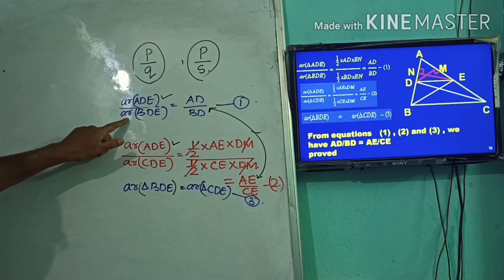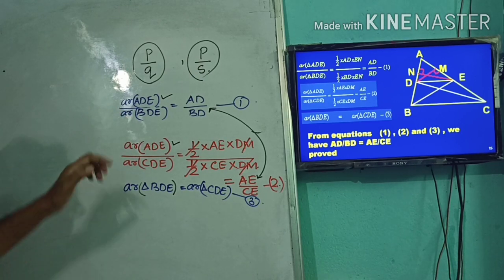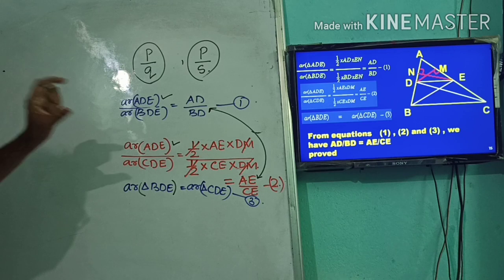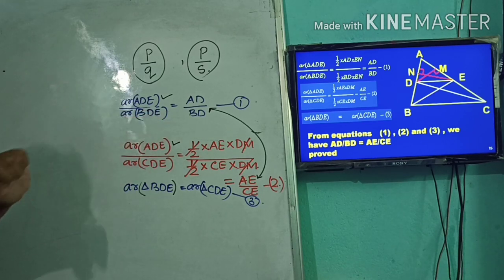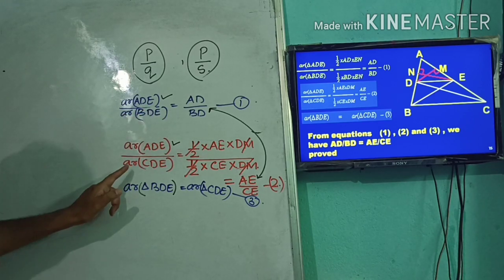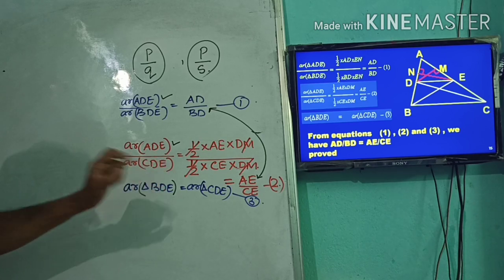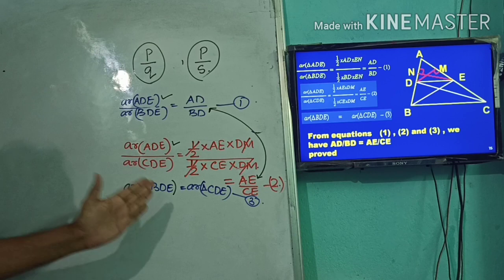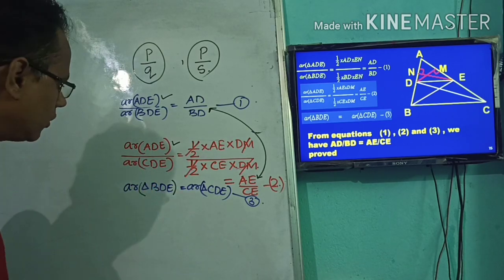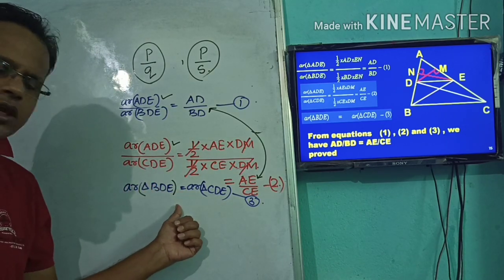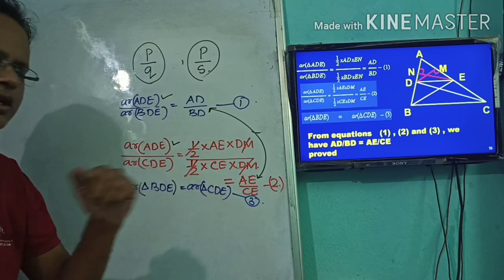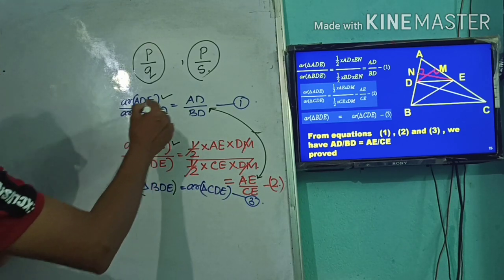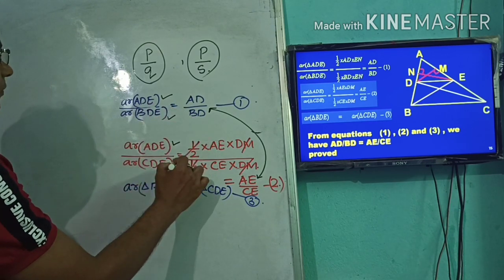So here also, in the same way, if you recall the concept here, if by any means the area of triangle BDE is equal to the area of triangle CDE, then the LHS part will be equal. That we are getting from your equation 3. You look, the area of triangle BDE is equal to the area of triangle CDE. So these two are also the same.